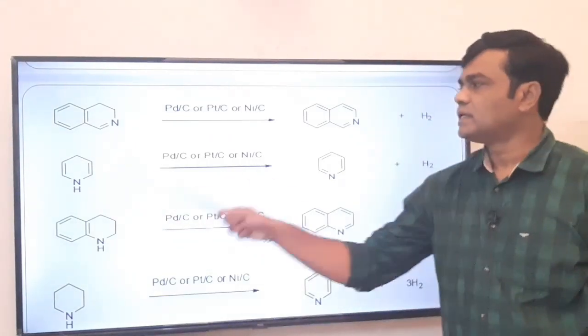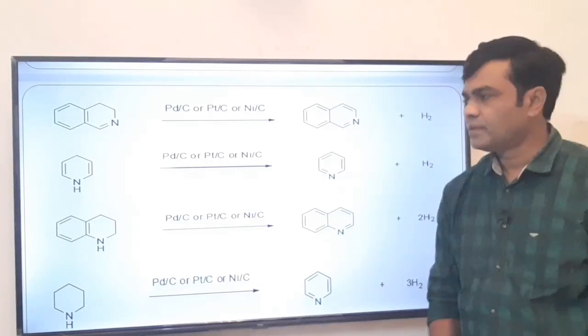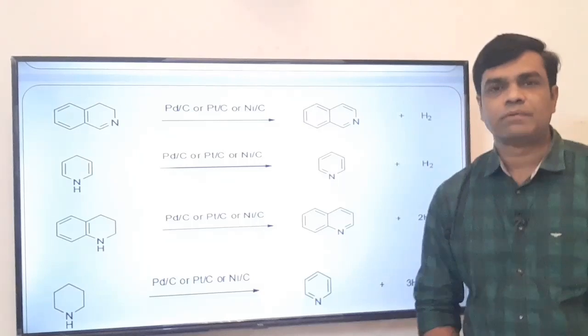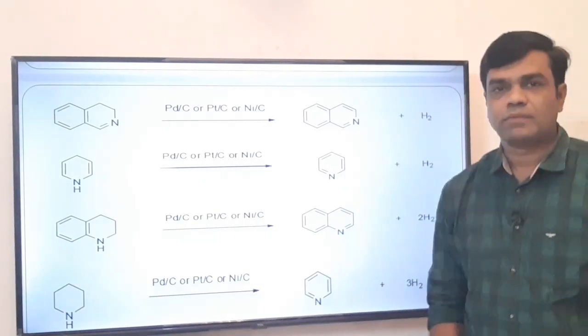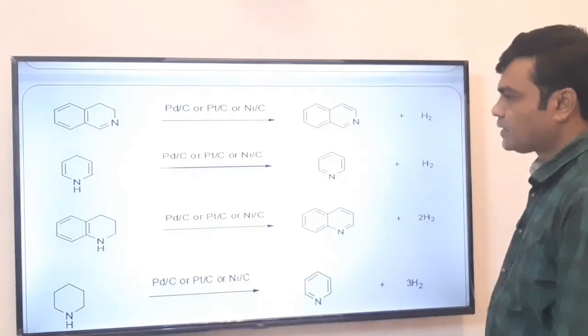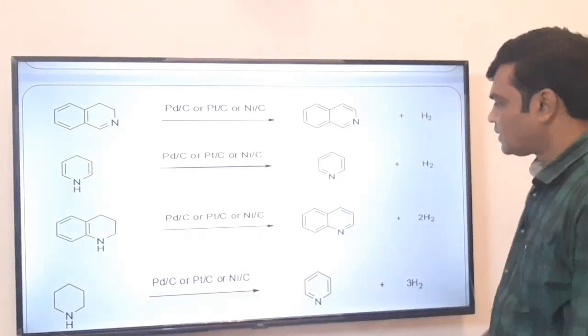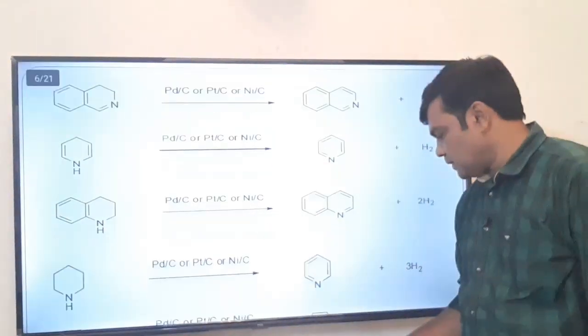This precursor is non-aromatic. Pyridine is aromatic. In all these examples that we discussed, there is a formation of an aromatic compound from a non-aromatic compound. So this example is non-aromatic, but quinoline is aromatic.